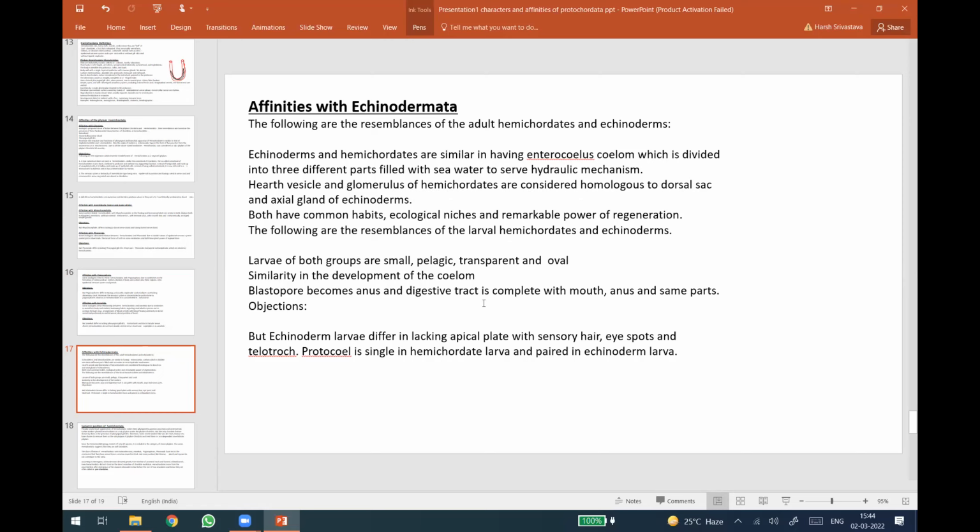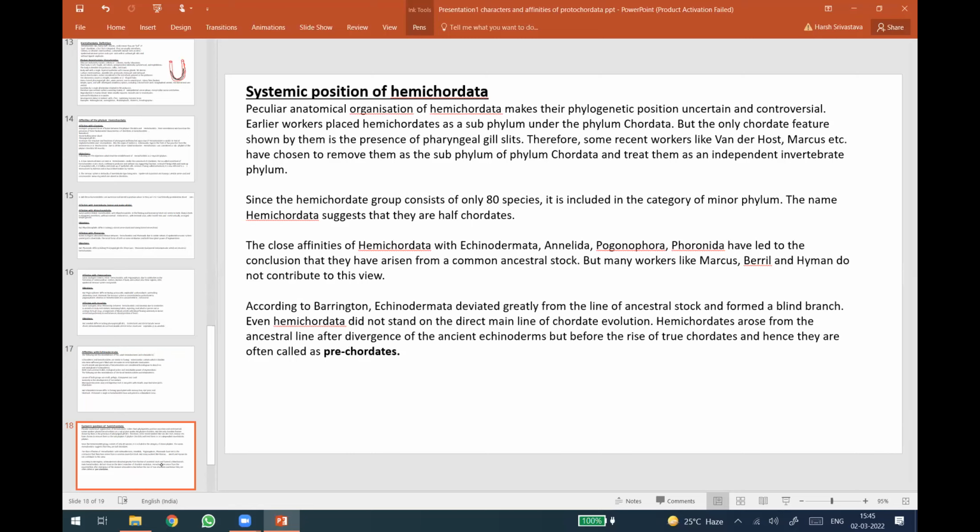They both bear larvae, but the objection was that echinoderm larvae differ in lacking an apical plate with sensory hair. So lastly, this is the systematic position of Hemichordata. We have discussed very much. Now there is less than 1 minute left. At any time the meeting will be over.